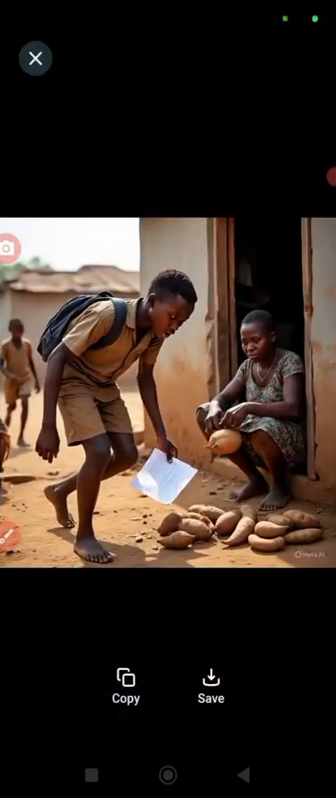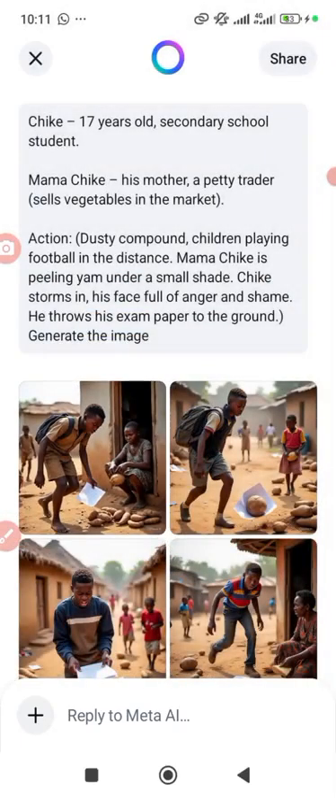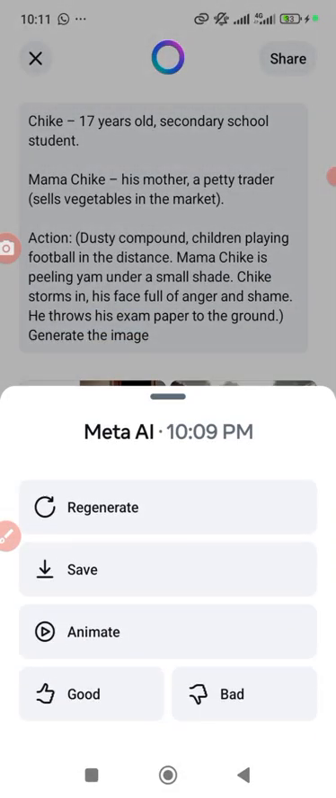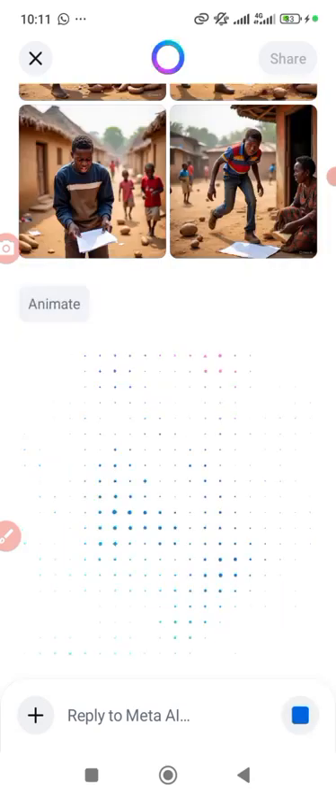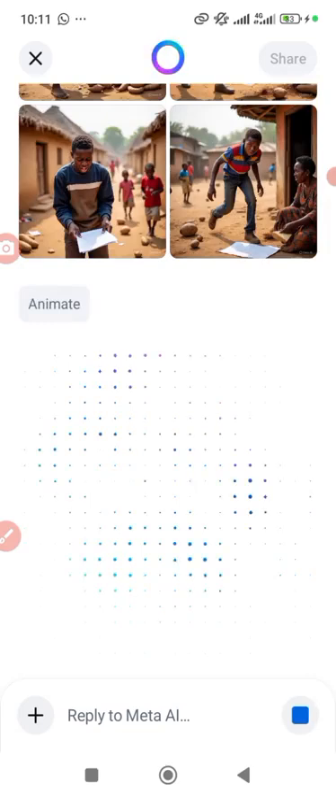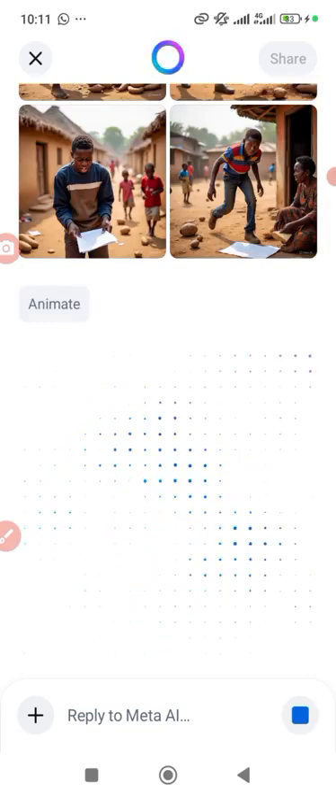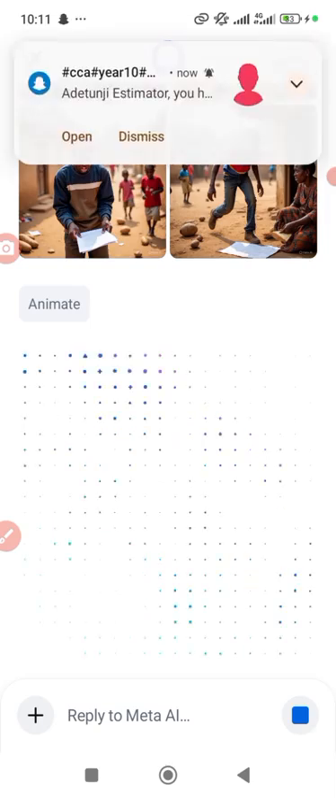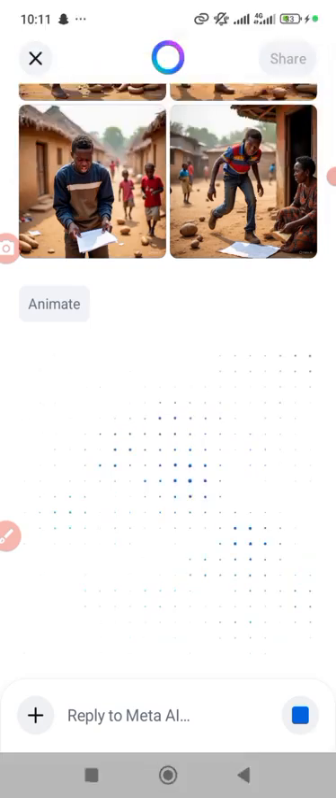Look at this, this is the picture I want to use. I just long press. Pick up the image and long press. It will give me regenerate, it gives me save, it gives me animate. That animate is what I need. In case you want to use Meta AI as a starting point for videos, you can also use it. But that's not what I'm here to teach.